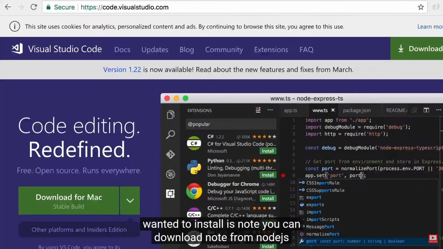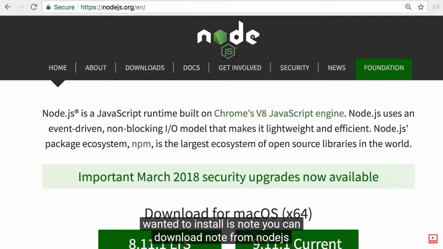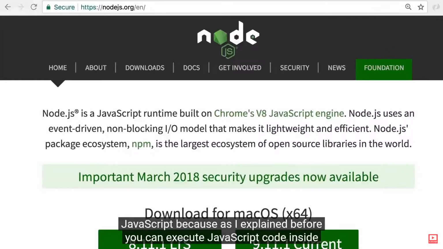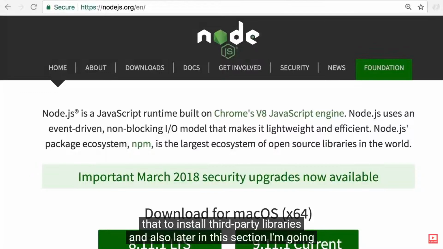The other thing I want you to install is Node. You can download Node from nodejs.org. Now, technically, you don't necessarily need Node to execute JavaScript because, as I explained before, you can execute JavaScript code inside of a browser or in Node. But it's good to have Node on your machine because we use that to install third-party libraries. And also, later in this section, I'm going to show you a